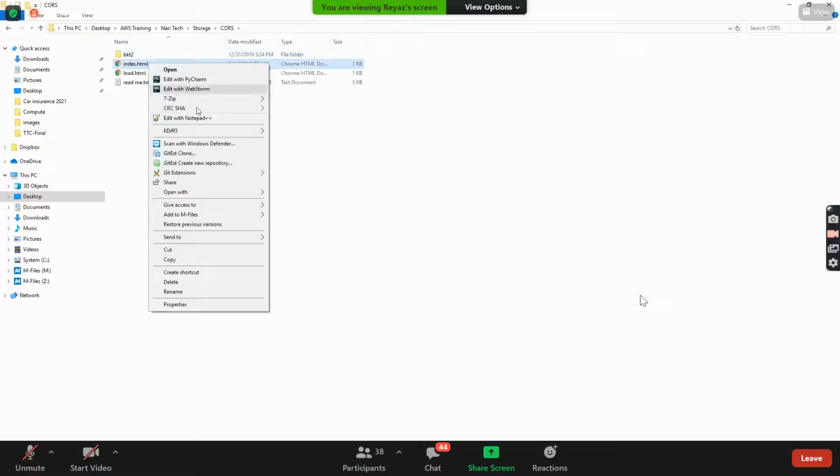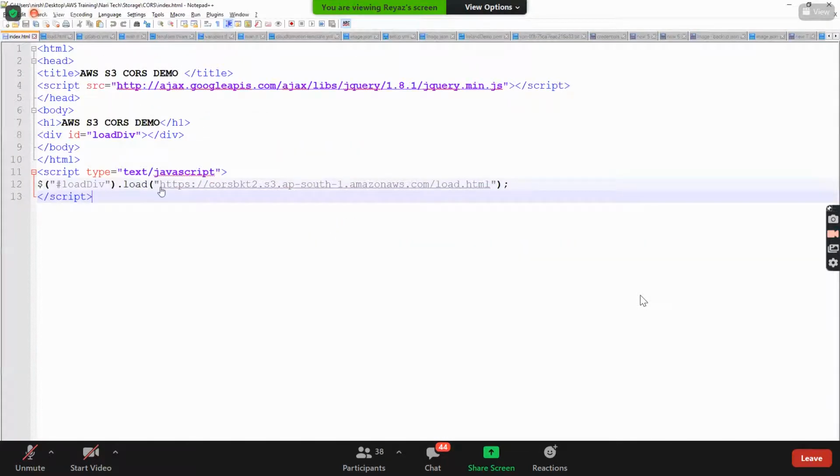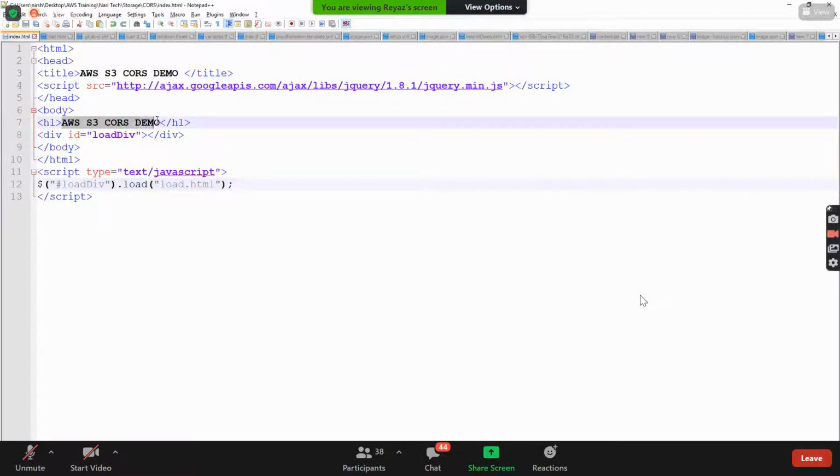So should I show you where is that CORS? I'll show you this index.html here. Guys, see. This is the index.html, how it looks like, small HTML file. And it says that AWS S3 CORS demo is the title that you get it, heading. Inside this, I'm calling load.html, which is in the same bucket. Can I call like this? In this index.html, can I call load.html from the same bucket?